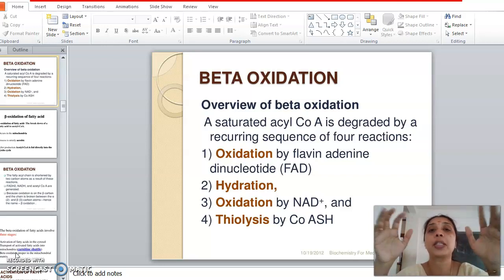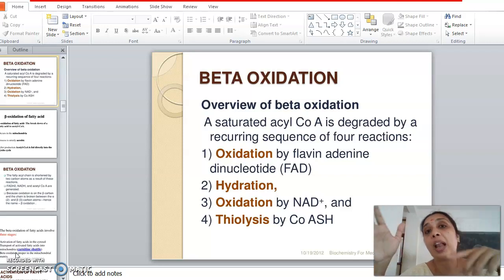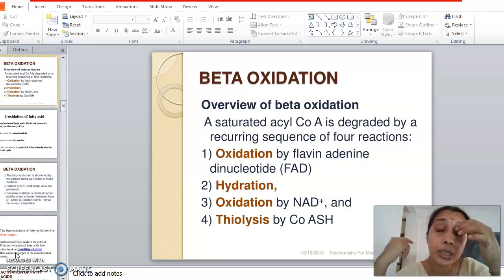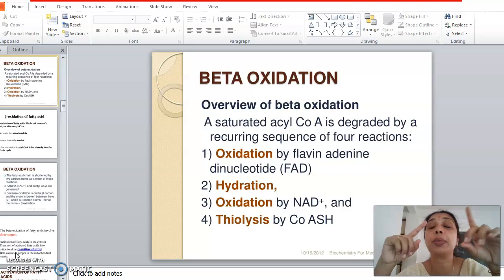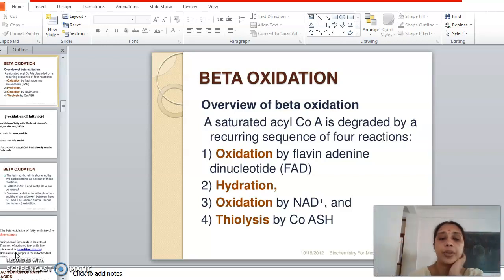If you are putting alphabets, you call it the bond between alpha and beta, while if you are mentioning the numbers, then you call it the bond between the second and the third carbon atom. Okay. So that is how beta oxidation happens. Each round of beta oxidation ends up with the release of a 2-carbon moiety, which is our acetyl-CoA. This acetyl-CoA then enters the TCA cycle and will bring about ATP production.